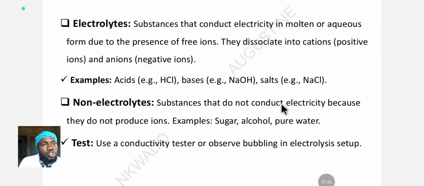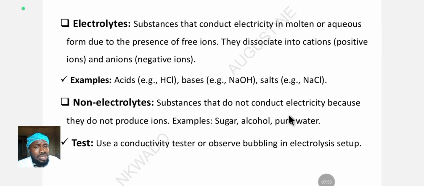It's a substance that does not conduct electricity, exactly what I explained to you, because they do not produce ions. No free ions. Examples are sugar, alcohol. Most organic compounds are not electrolytes. Alcohol is ethanol. Pure water, all these, they are not electrolytes.